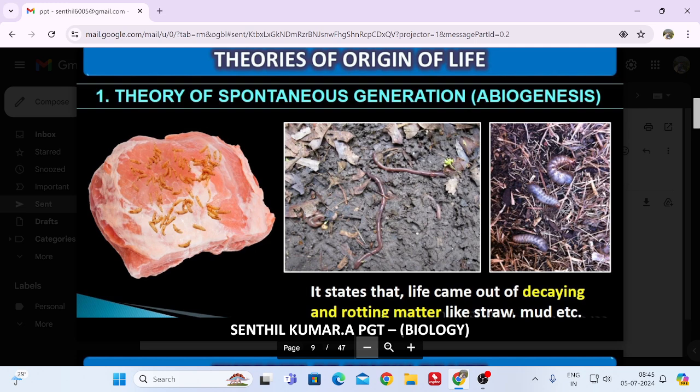So, like straw and mud. Straw means what? The paddy waste. We cannot say waste. The dried leaves that they use as feed for a cow. Am I right? So when that undergoes decay, from that the life has been originated. Like that, this theory has been given.